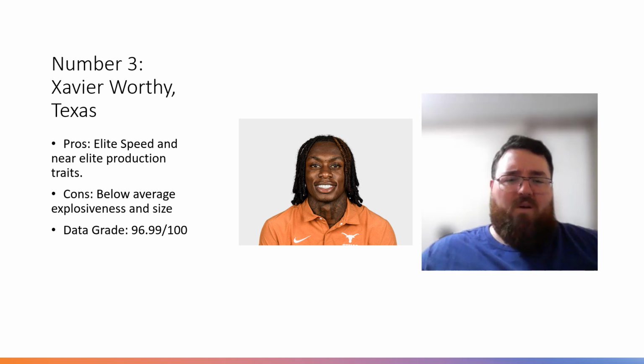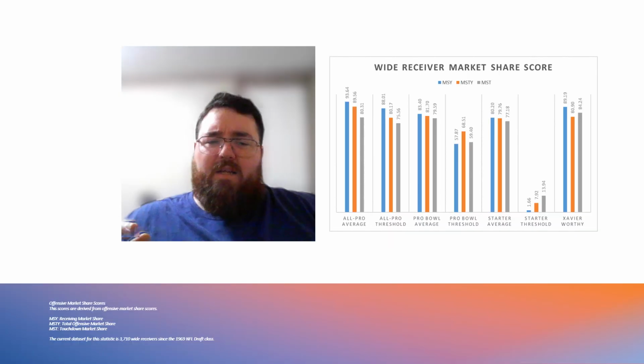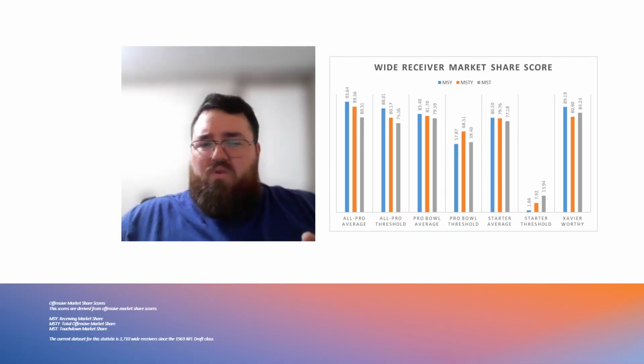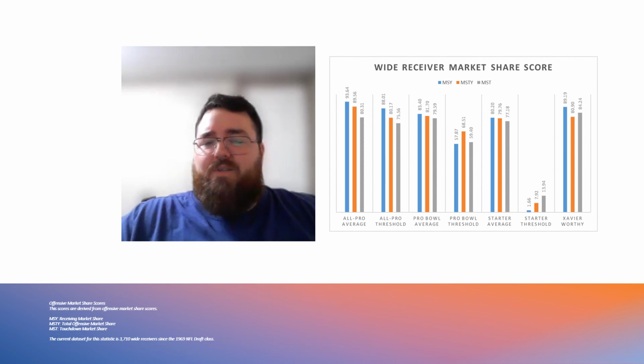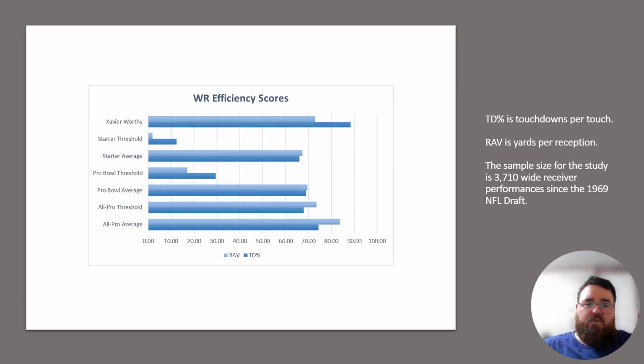Now, in terms of his production data, pretty decent all around. Again, hits above the starter averages, Pro Bowl averages, and All Pro averages for the most part. Maybe not the All Pro averages, but does hit at least the Pro Bowl and starter averages. Then, of course, when you get to his efficiency traits, fantastic efficiency, and he was a touchdown machine as well in terms of his TD percentage or touchdowns per touch.